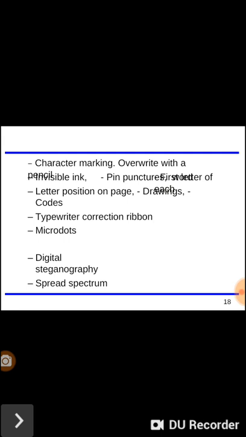There are different types of steganography: character marking, overwrite with a pencil, invisible ink, pin punctures, the letter position on a page, drawings, codes, typewriter correction ribbon, micro dots, digital steganography, and spread spectrum. These are the different types we can implement in steganography.